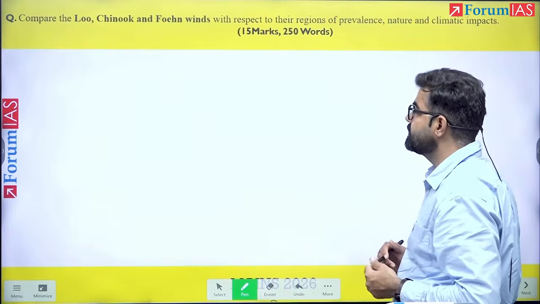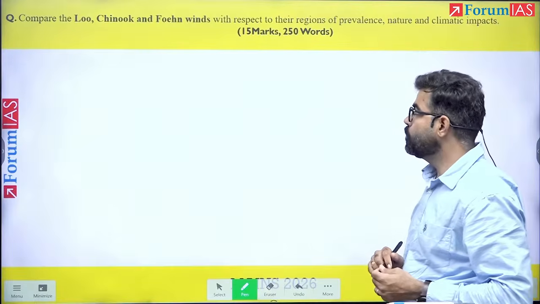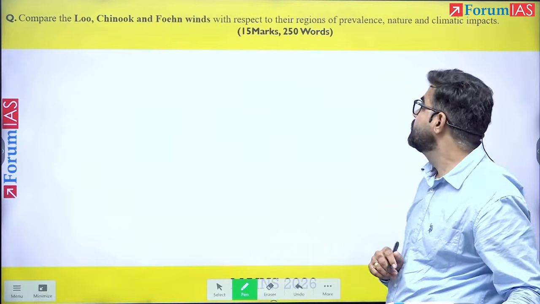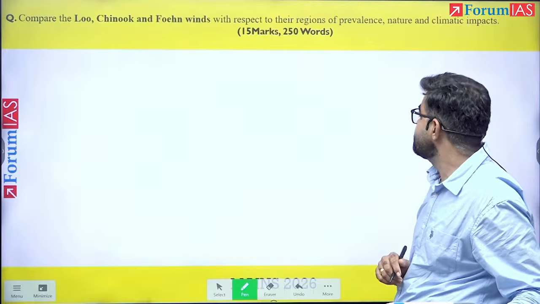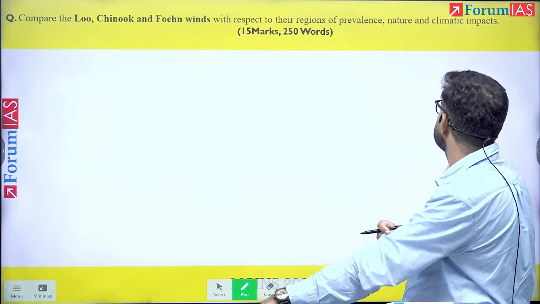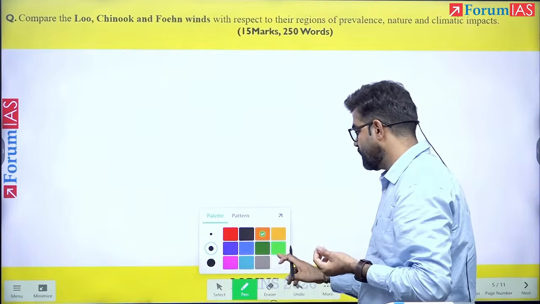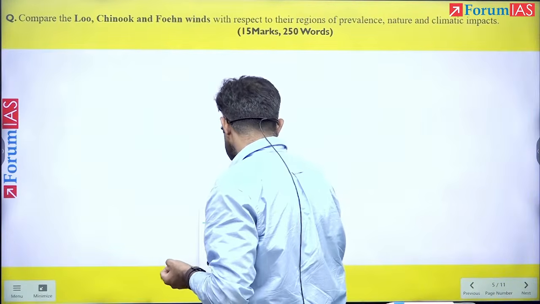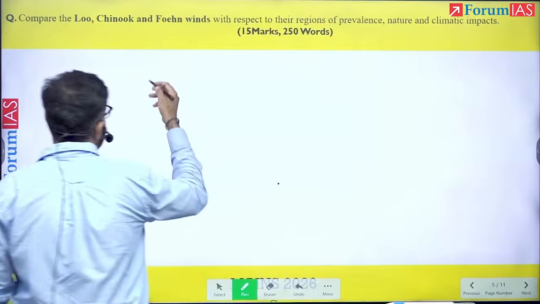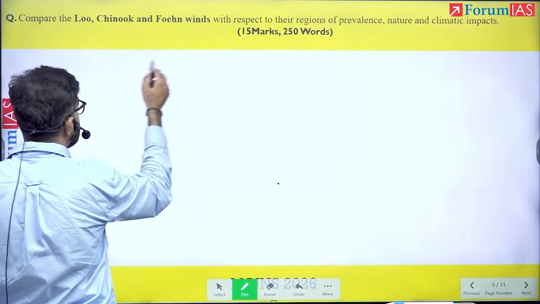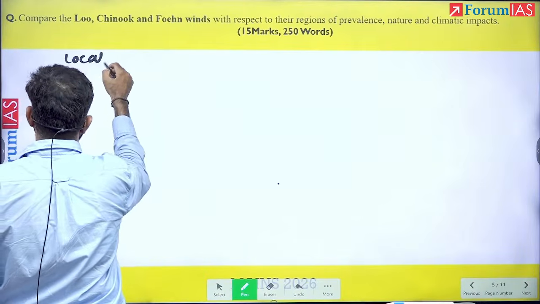Next question is, compare the Loo, Chinook and Föhn winds with respect to their reasons of prevalence, nature and climatic impacts. Okay, now see here, one by one we will be discussing. So first let me discuss, these are local winds, right? Now what is the local winds?